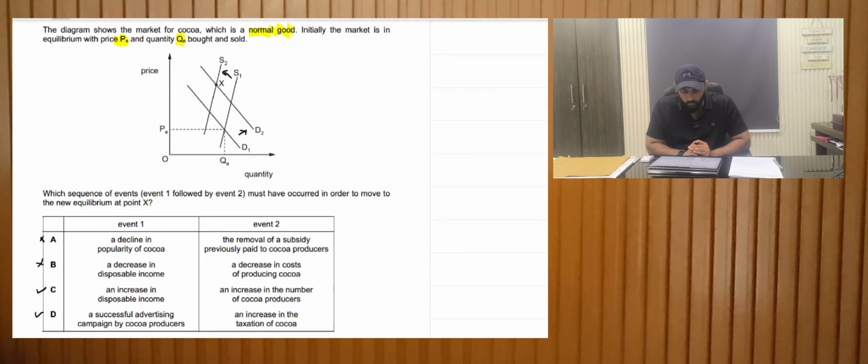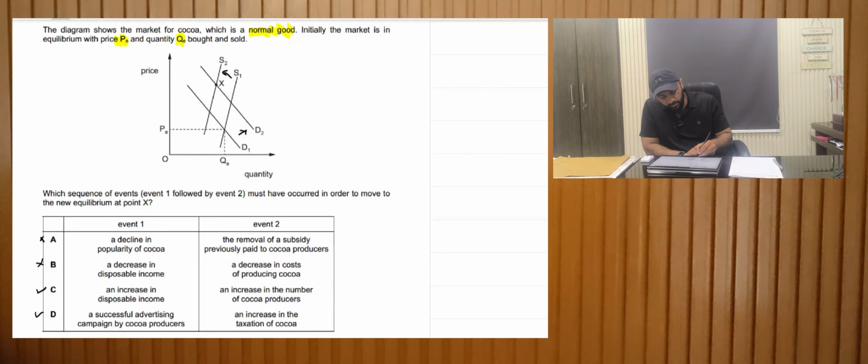Let's look at event number 2. We need to see how the supply would decrease. An increase in the number of cocoa producers. This is incorrect. If we increase the number of cocoa producers, the supply would increase. We want the supply to decrease. Hence, D is the right answer. An increase in taxation. The supply would shift inwards.